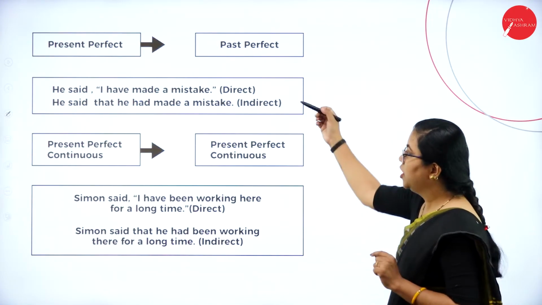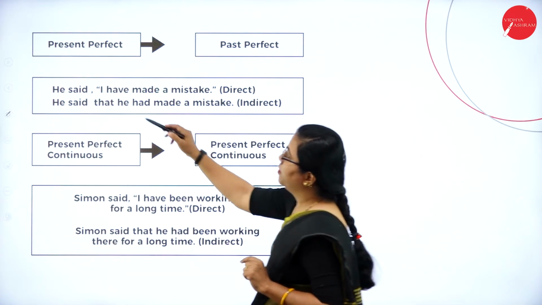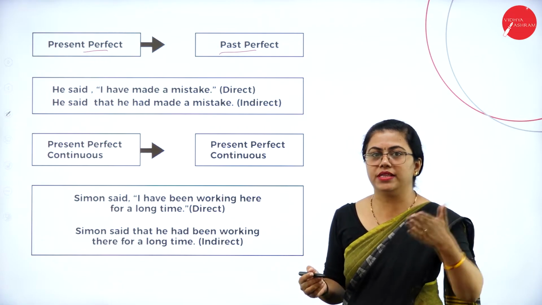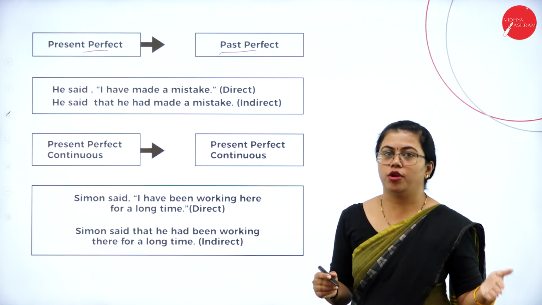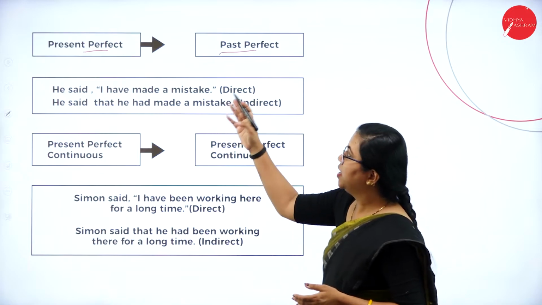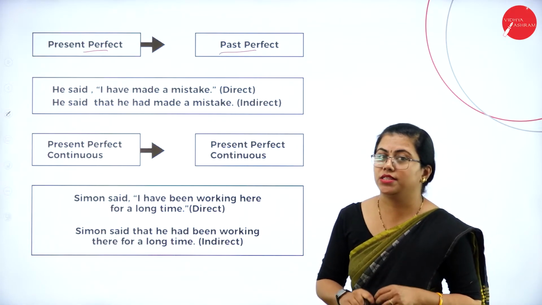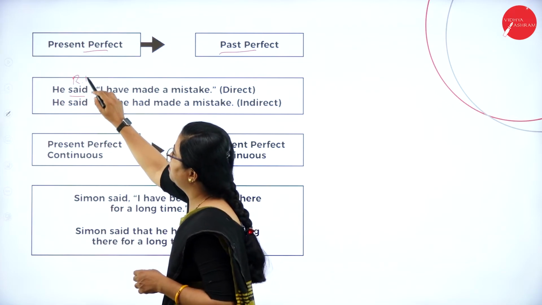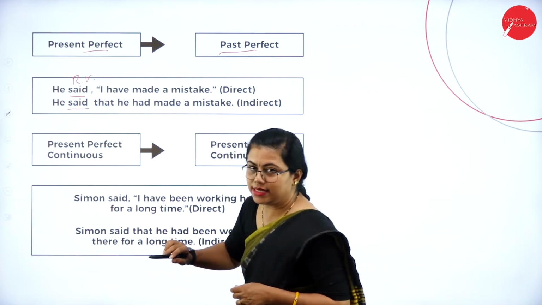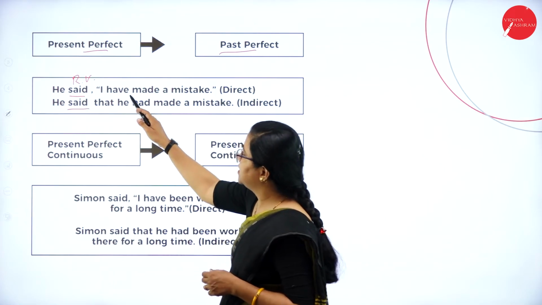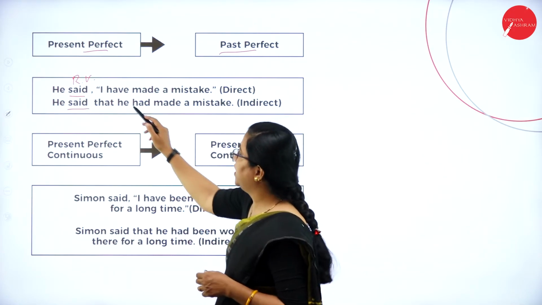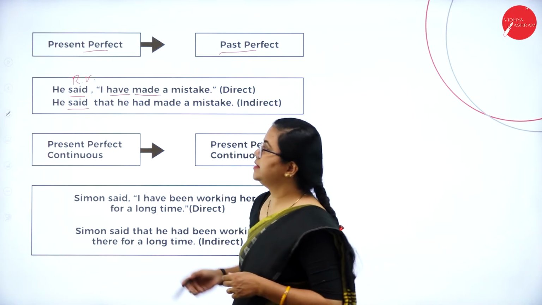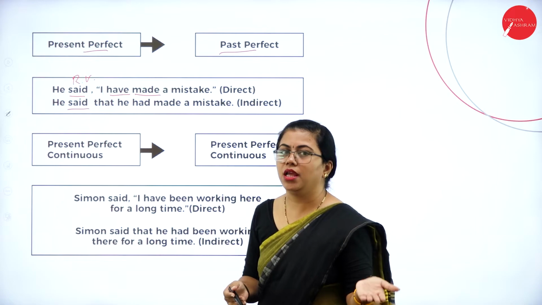Under present tense, we have two more types. We have present perfect, that will change to past perfect. As I said, all the present tenses will change to the corresponding past tenses. Similarly, here present perfect will change to past perfect. So how do we do it? He said, the reporting verb is in past tense, so that is retained as it is. Since this is in past tense, the inside one will change. How do you identify it is in present perfect? Have shows it is in present tense, made is in perfect tense. Have, made. You know, right?